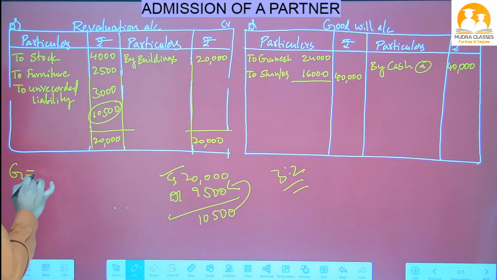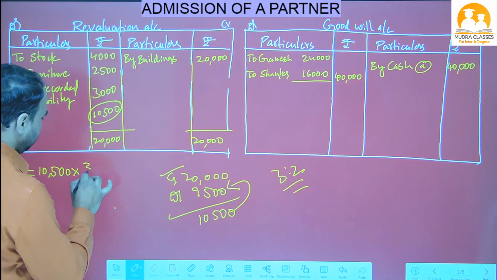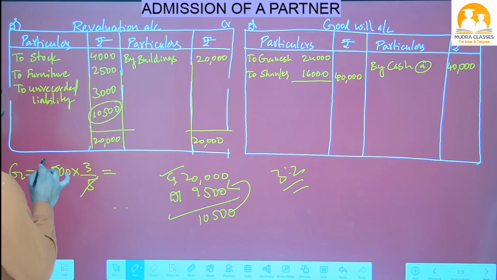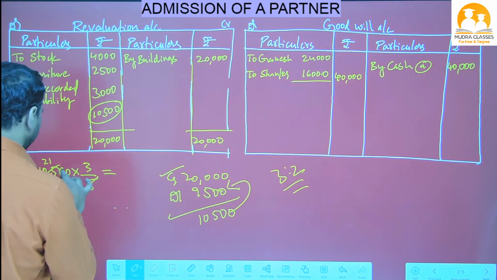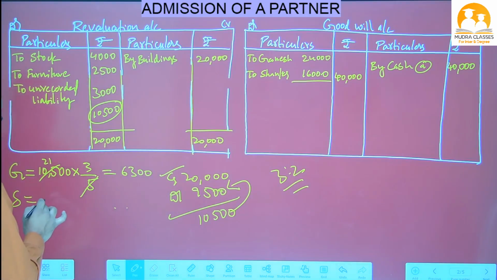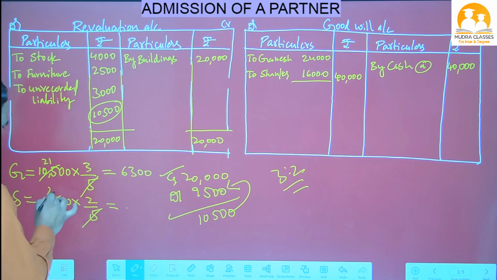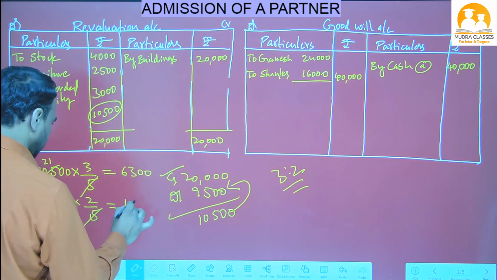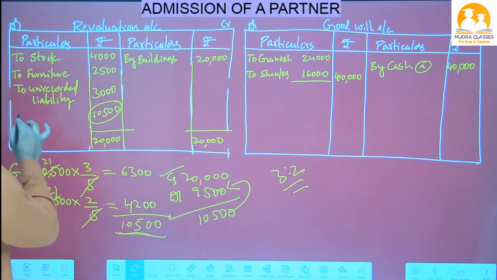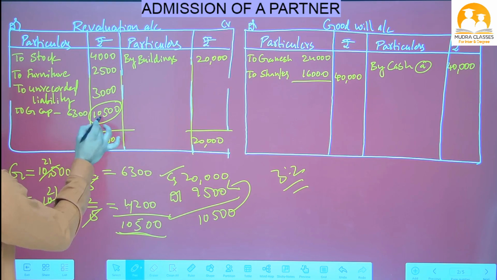Now how much will each get, beta? First of all I will distribute to Ganesh: 10,500 into 3 by 5. 5 ones are 5, 21 is 2 ones... so 6,300 is getting by Ganesh. And similarly 10,500 into 2 by 5: 4,200 is getting by the other person. So Ganesh is getting 6,300, beta, this profit.